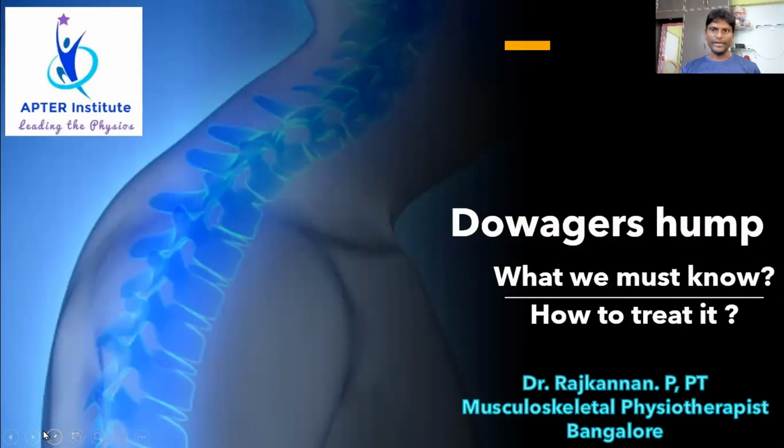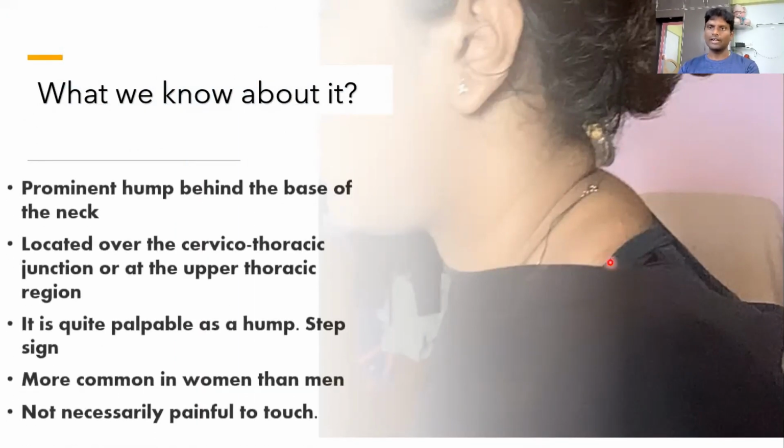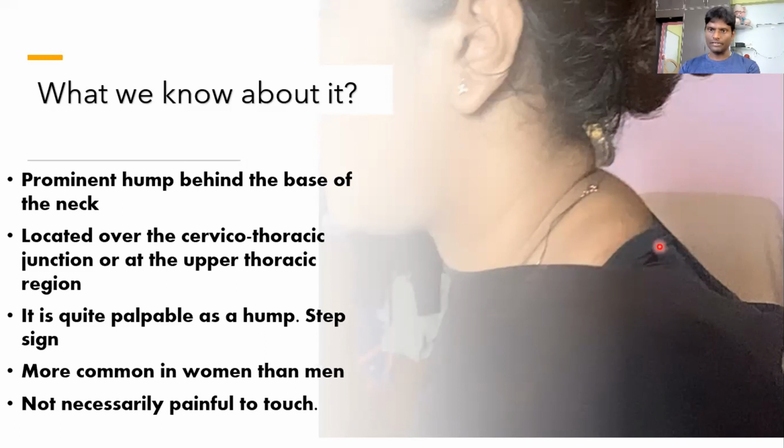The topic of discussion today is Dowager's hump, the hump which is developed at the cervicothoracic junction, what we must know and how to treat it. This picture is quite familiar. We do get people with neck pain who also will have a concomitant hump in the cervicothoracic junction.